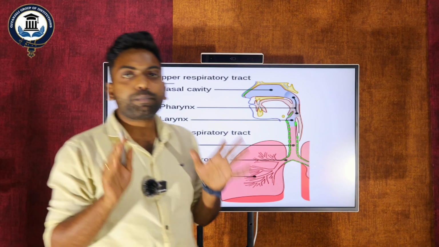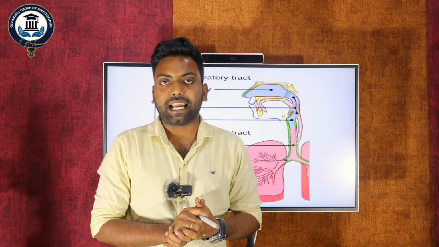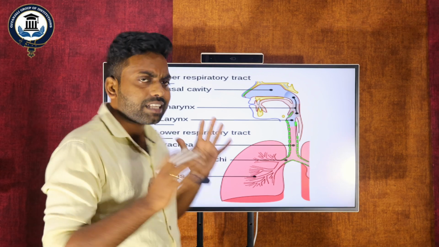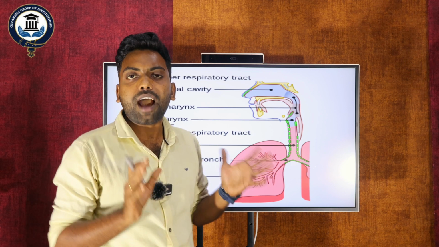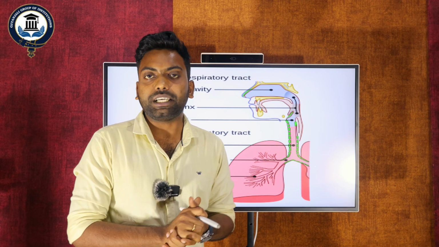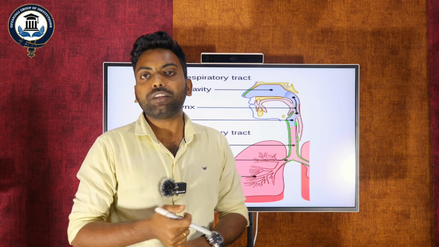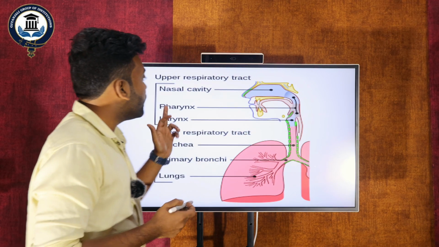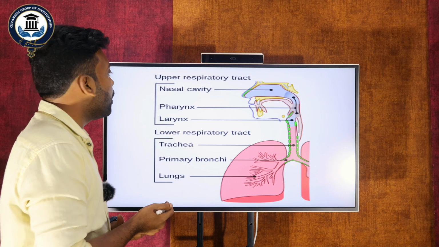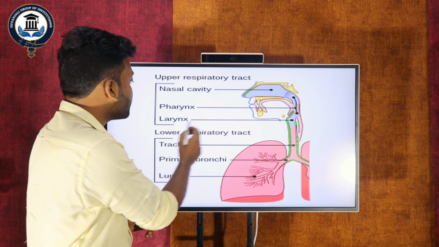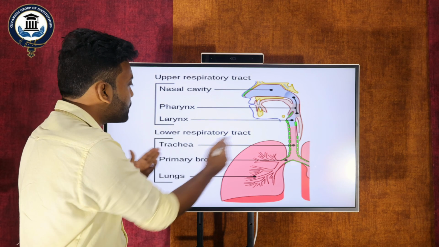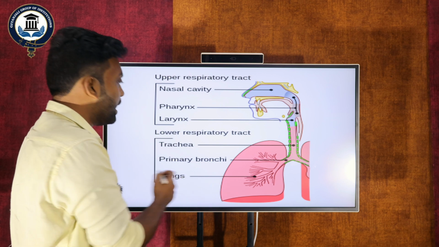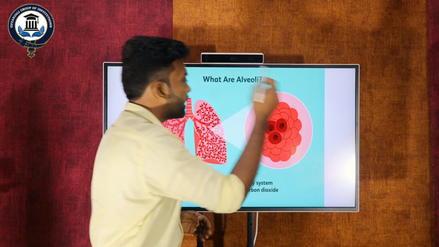In the respiratory system we have two kinds of tracts. The first one is the upper respiratory tract and the second one is the lower respiratory tract. In some exams, they may ask what are the different kinds of respiratory tract. You can list out: there are two kinds, upper respiratory and lower respiratory. The upper respiratory tract has three organs: nasal cavity, pharynx and larynx. Whereas the lower respiratory tract has three organs: trachea, bronchi and lungs. So this is about the respiratory tract divisions.